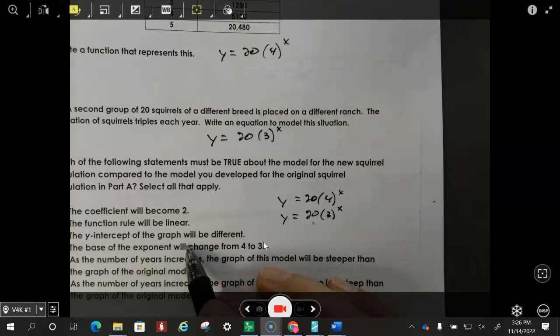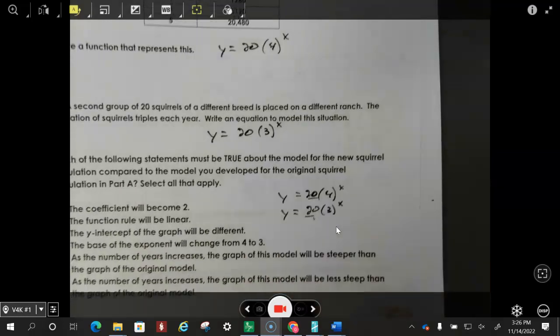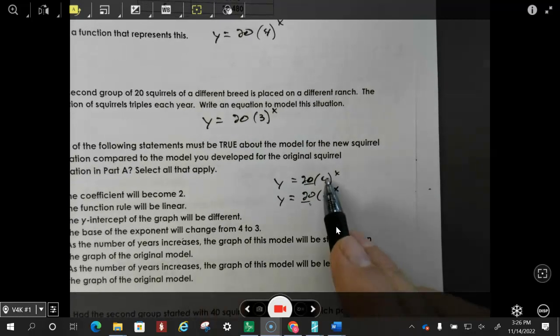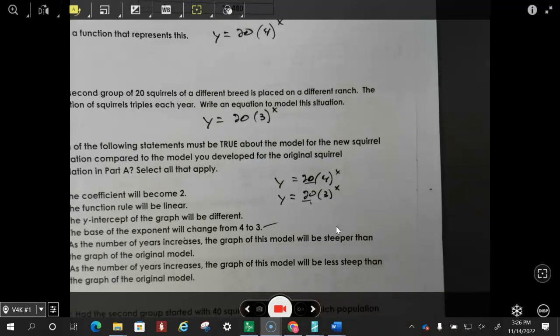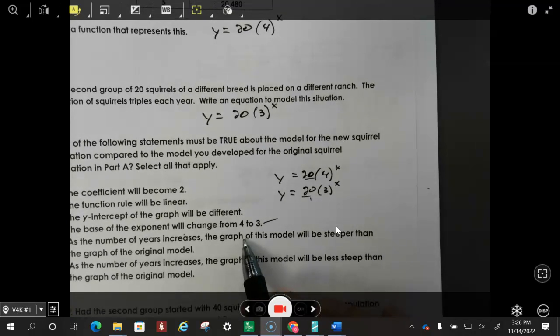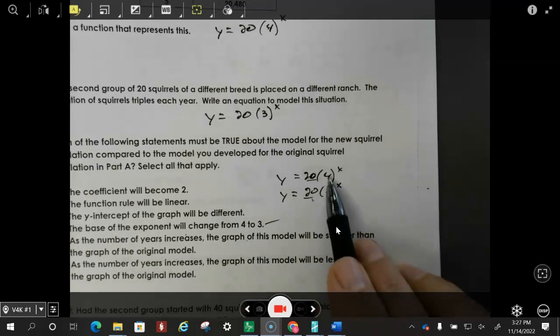The y-intercept of the graph will be different. Note both y-intercepts are going to be 20. It starts off at 20. The base of the exponent changes from a 4 to a 3. Yep, so that's true. As the number of years increases, the graph of this model will be steeper than the original model. So look, this one is steeper than this one.